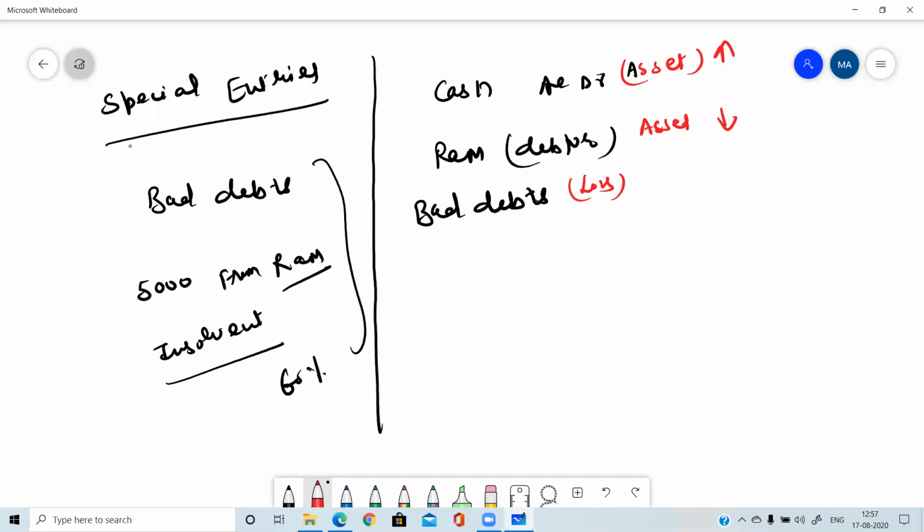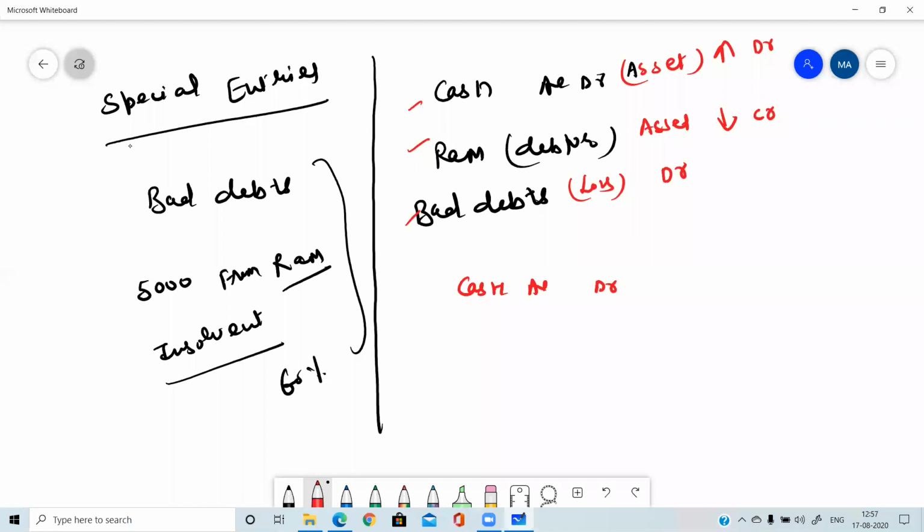So it's a loss. Losses are always debited. When an asset decreases, it is credited. When an asset increases, it is debited. So in this transaction, three accounts are there, so it's a compound entry, because whenever more than two accounts are there, the entries are known as compound entries. So how will this entry be passed?